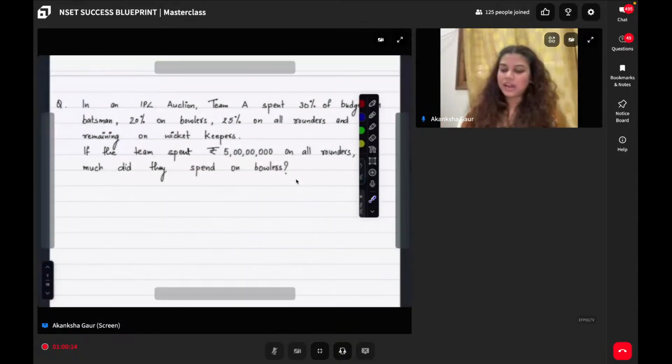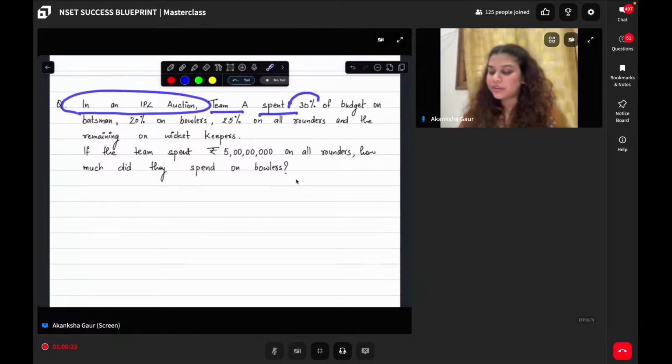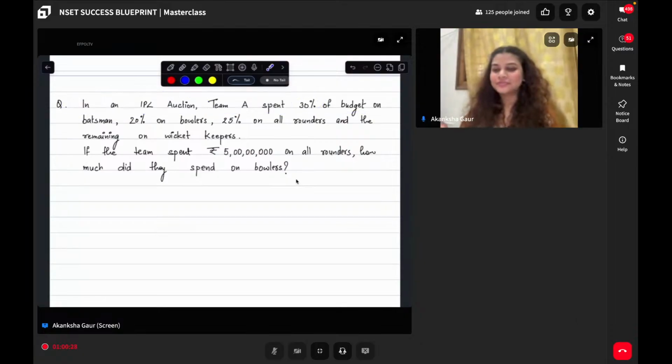So after this heavy lifting question, let us see an easy question. In an IPL auction, Team A spent 30% of budget on batsmen, 20% of budget on the bowlers, and 25% of budget on the all-rounders. Samarth, you'll have to ask someone on the group. Don't worry, because we will solve it. Nothing is tough enough if you know the concept.